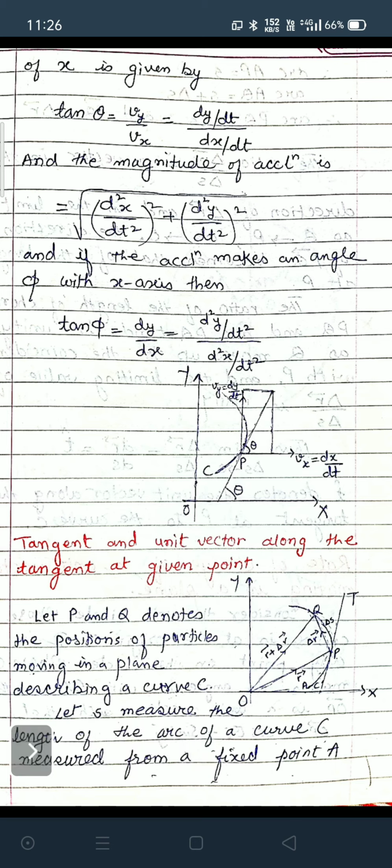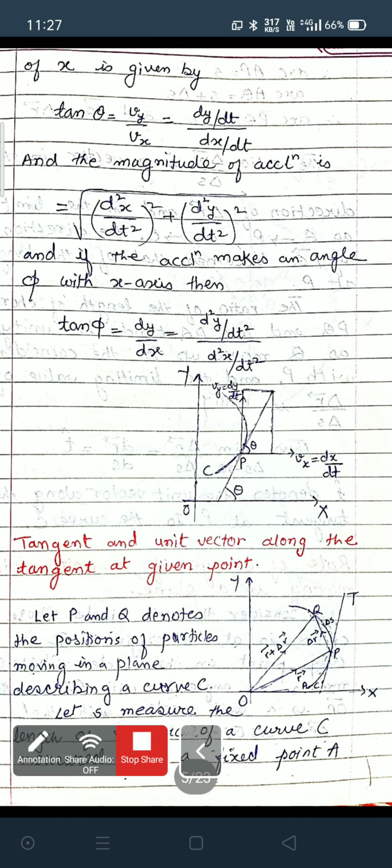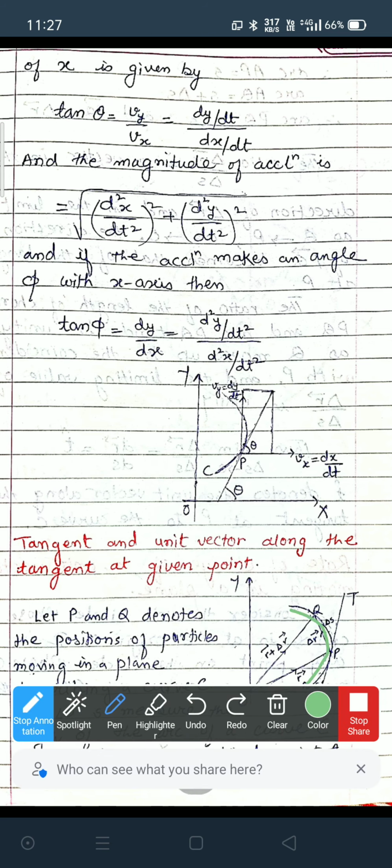Next is the tangent and unit vector along the tangent at a given point. Here P and Q denote the positions of a particle in a plane describing a curve C. The particle moves along a curve C, its position is P at time t, its position is Q at time t plus delta t.